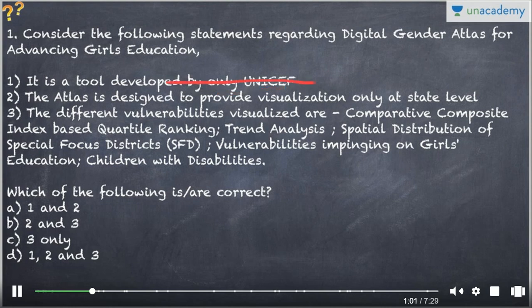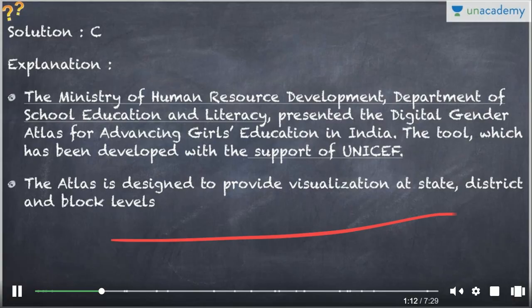So first is incorrect, and the second is also incorrect because it not only provides the data for the state level but also at district and block level as well. So first and second being incorrect, third is the only correct option. So that is why the correct option is C, and I've already explained how to eliminate the options.